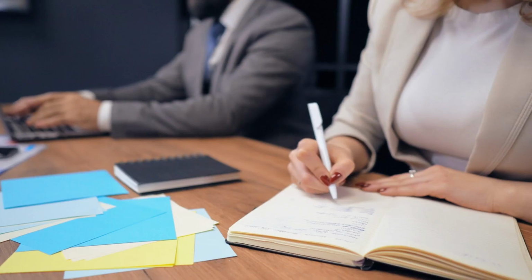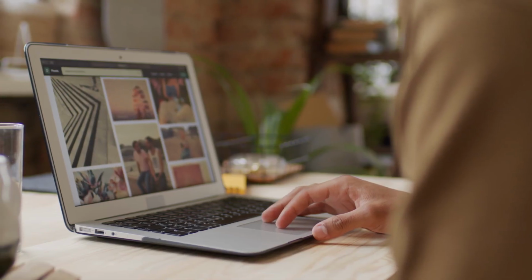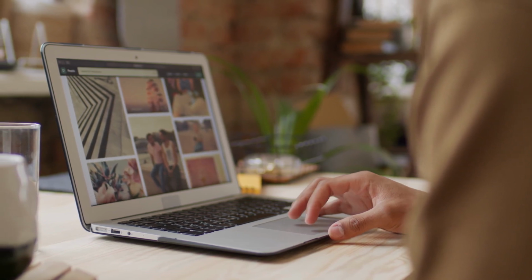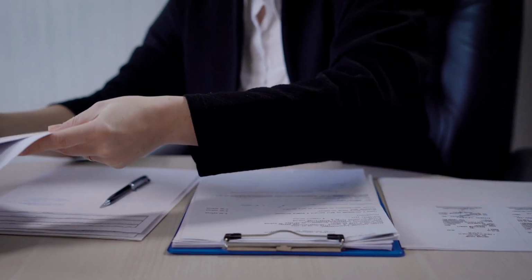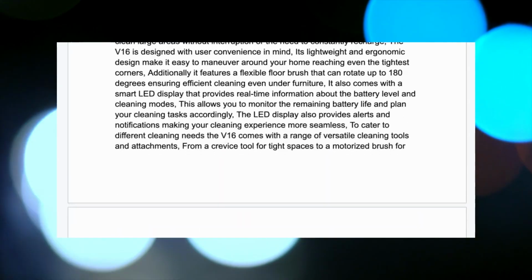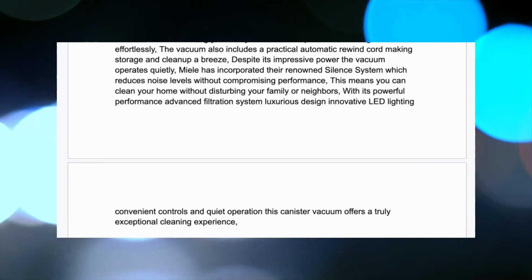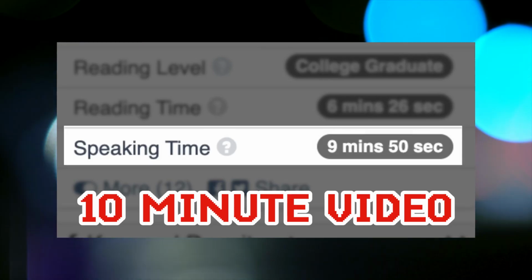The reason for a 500-word script is that longer videos tend to perform better with the YouTube algorithm. After combining all the scripts for the vacuum, we will have a 2,500-word script equivalent to a roughly 10-minute video, which is ideal.